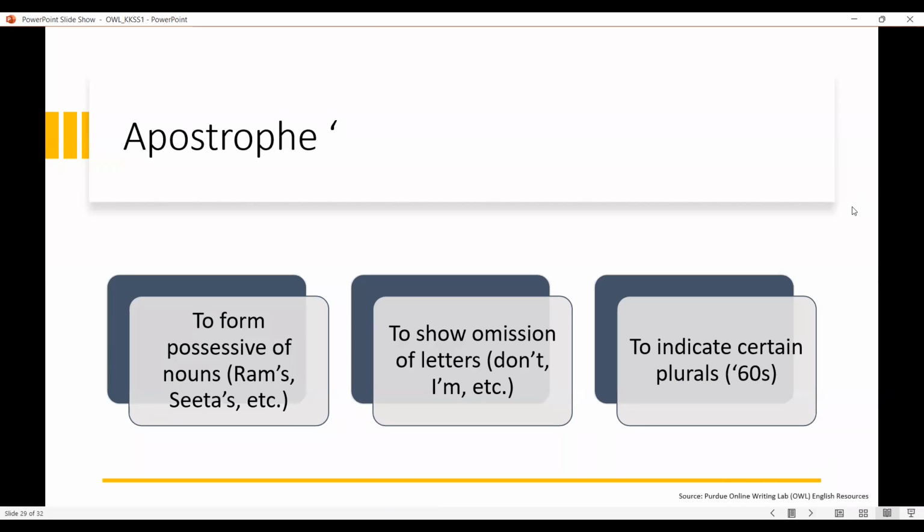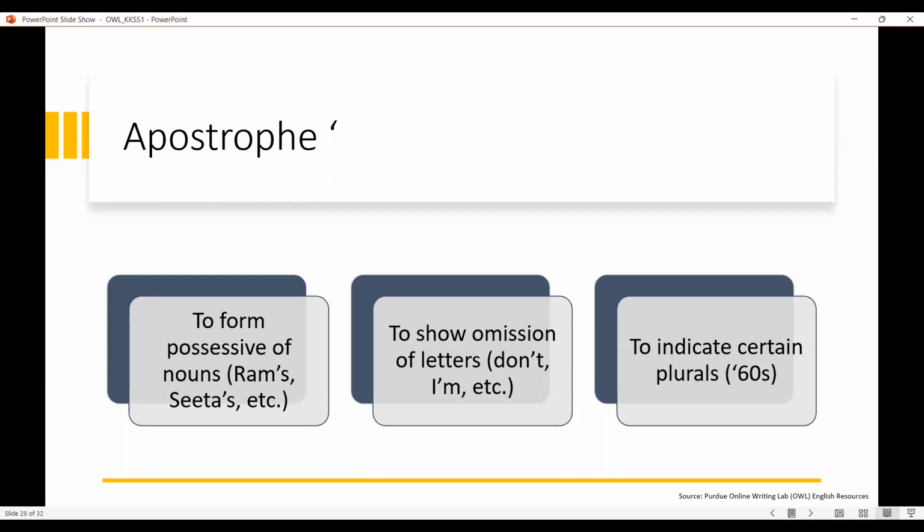So now I'm talking about a completely new topic: the apostrophe. This is the symbol apostrophe which we use, and the three primary uses where the apostrophe helps us in conveying proper meaning is to form possessives of nouns. The possessives of nouns means, suppose Ram is a person, is a noun, Sita is a noun, and any particular name or place name.